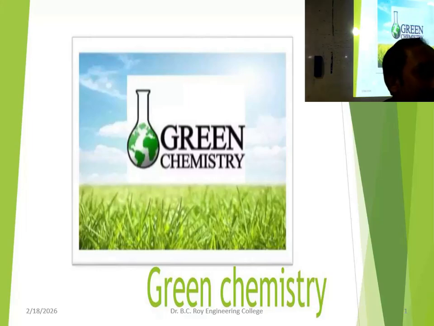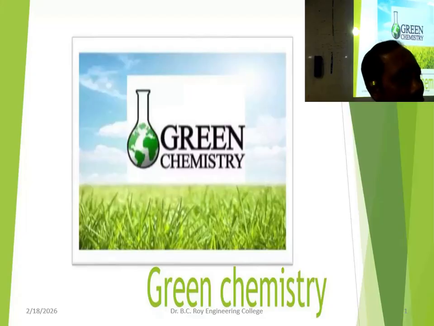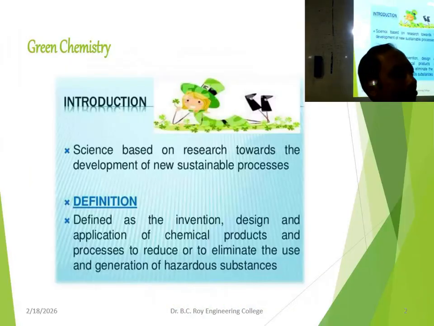What is green chemistry? There are so many principles of green chemistry. But in a few brief sentences, if I explain what green chemistry is: reducing waste, minimization of waste materials, minimization of pollution, prevention of pollution, all these aspects taken together, we call it green chemistry. So let's go ahead and understand that.